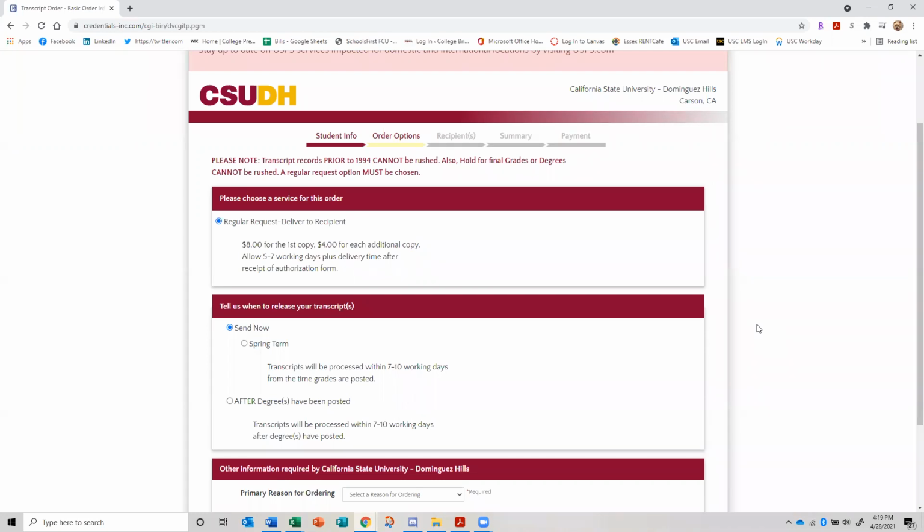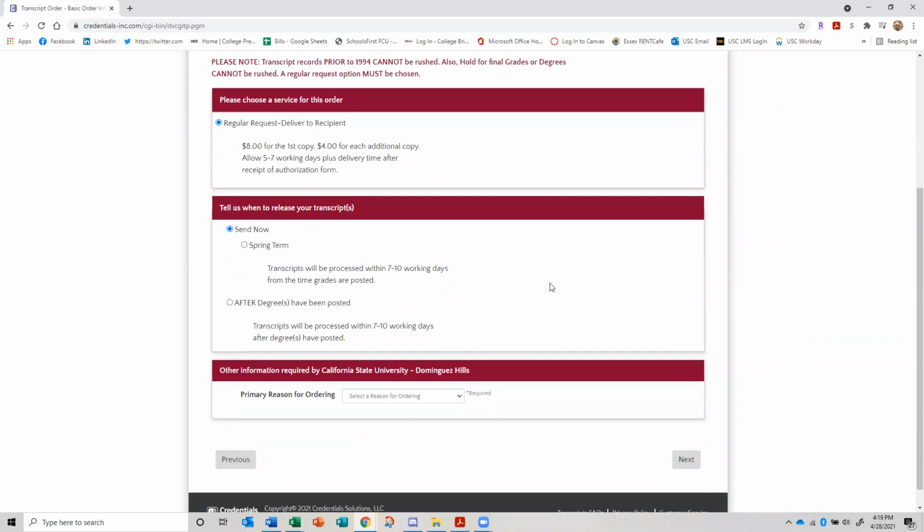So hopefully you've gotten or made arrangements for that. And then it's going to ask you when to release your transcript. You want to put spring term. Okay, do not put send now because your grades have not been filed yet with the university.